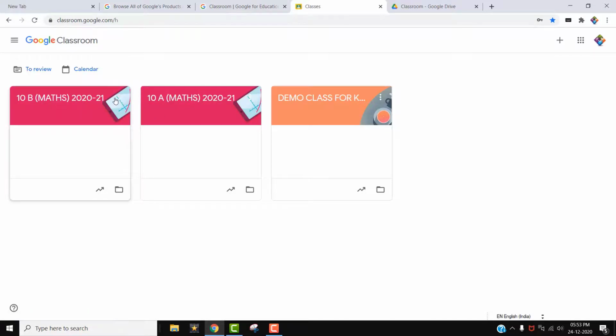This is the copy option. And last is the archive option. To delete any classroom, you cannot delete the classroom directly at first. First you click the 3 dots. Then after clicking the 3 dots, you select this archive. When you click archive, it will go to the archive section. Okay, from the archive section only we can delete.